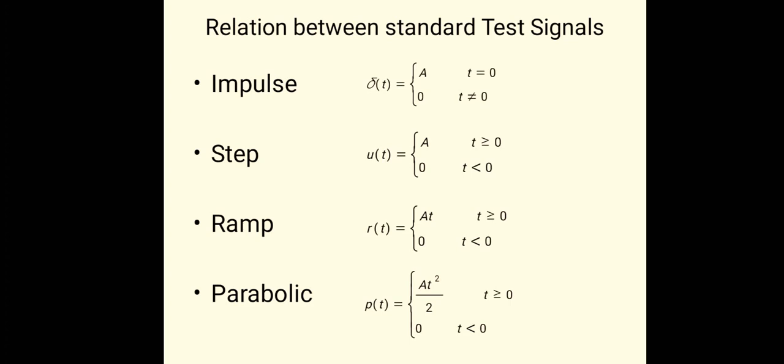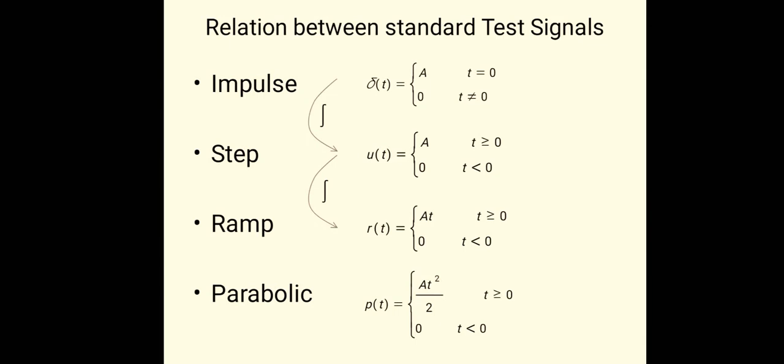Impulse input is equal to A for time t equal to 0. Step input has amplitude A for time t greater than or equal to 0. Its Laplace is A by s. Laplace of impulse is 1. Laplace of ramp signal is A by s square. Laplace of parabolic signal is A by s cube.